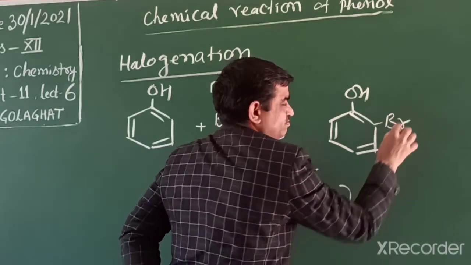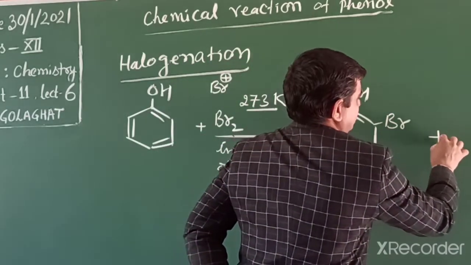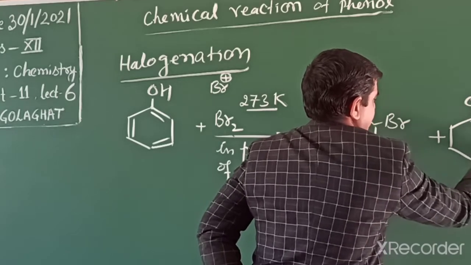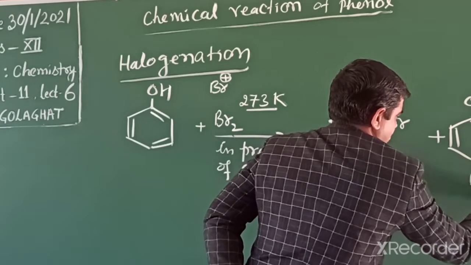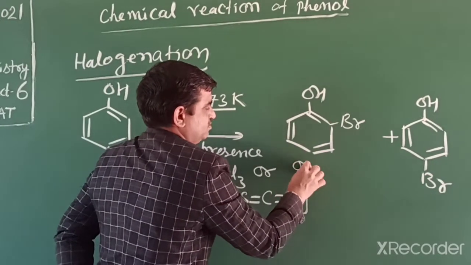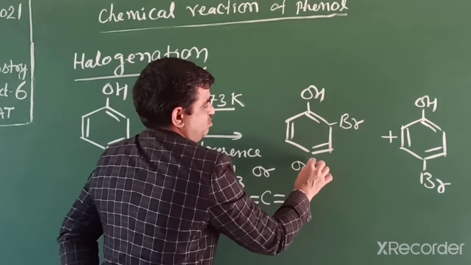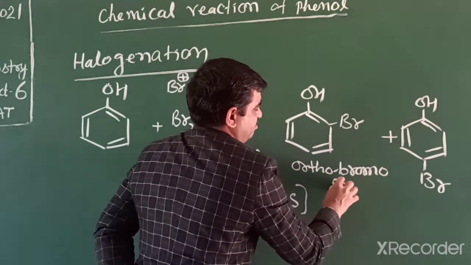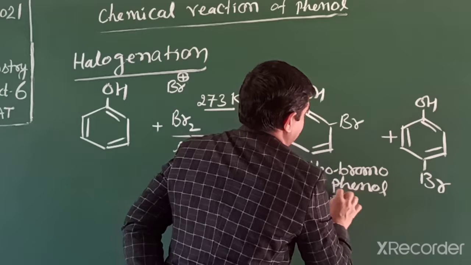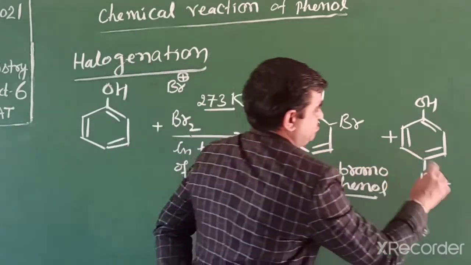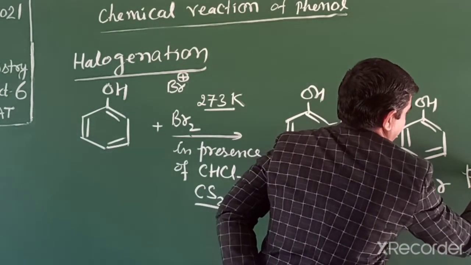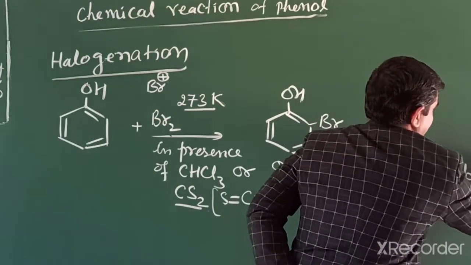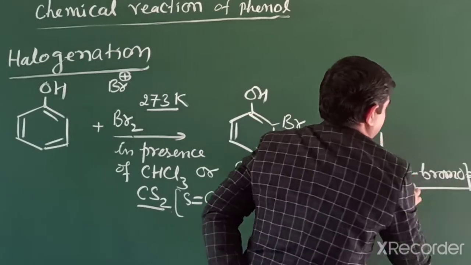Orthobromophenol and parabromophenol. Orthobromophenol, or we can say 2-bromophenol, and parabromophenol, or 4-bromophenol.